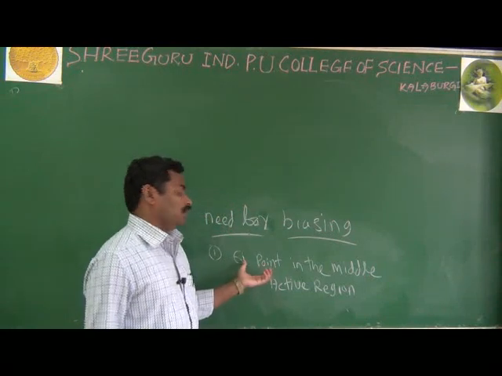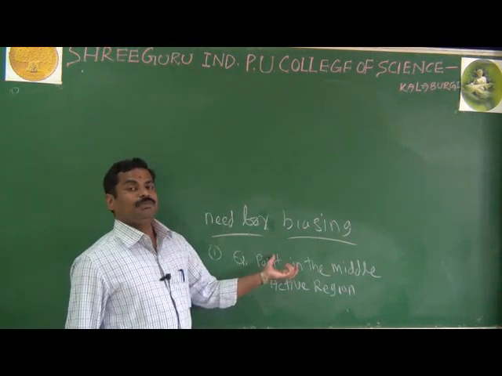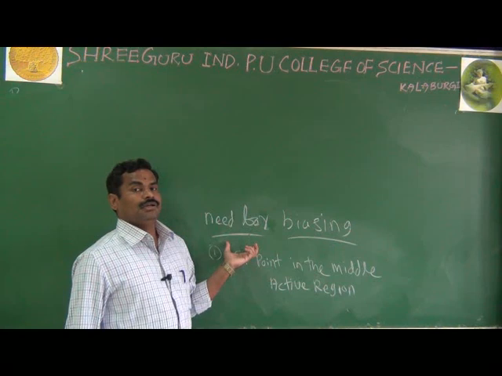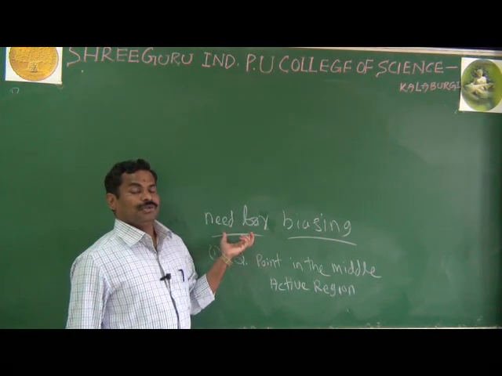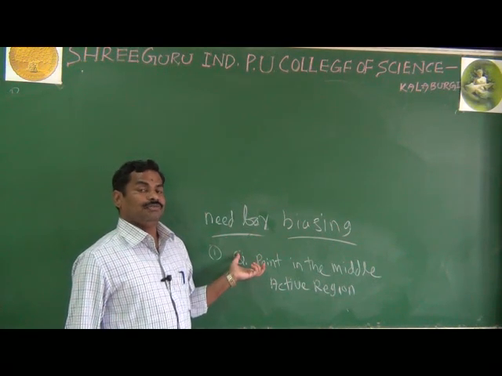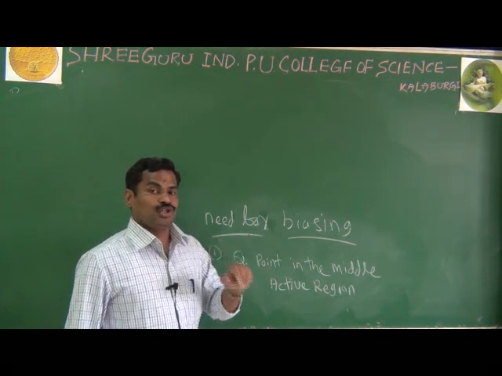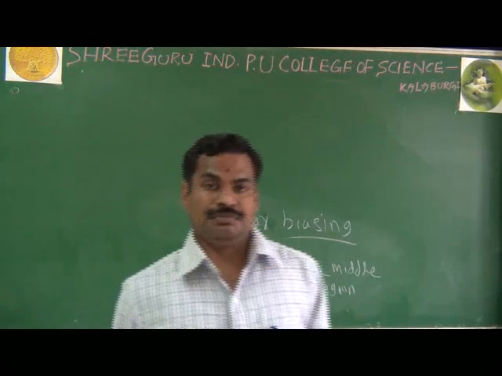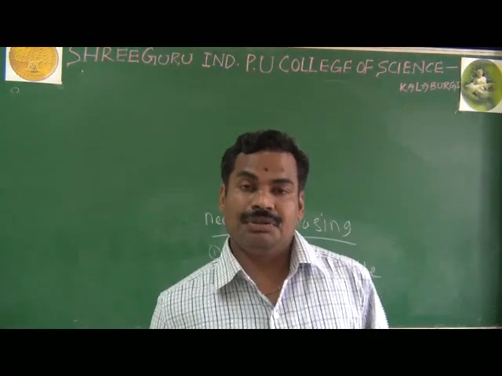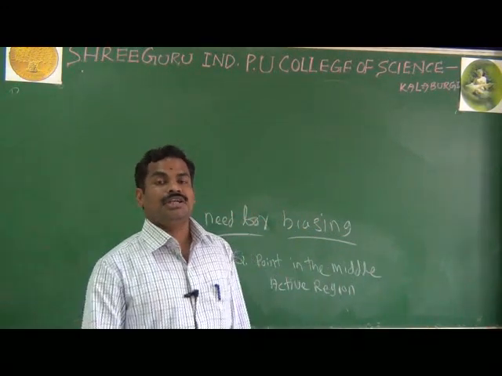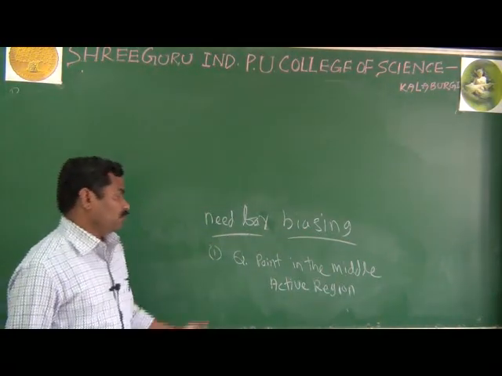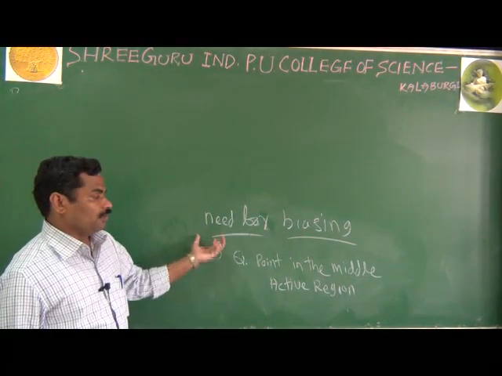Always the Q point should be in the middle of the active region. If you apply the AC signal, if there is variation in the signal, then also the Q point should be in the middle of the active region. If the Q point may shift, then what happens? You are not getting the exact output. This is about the one important need for biasing.